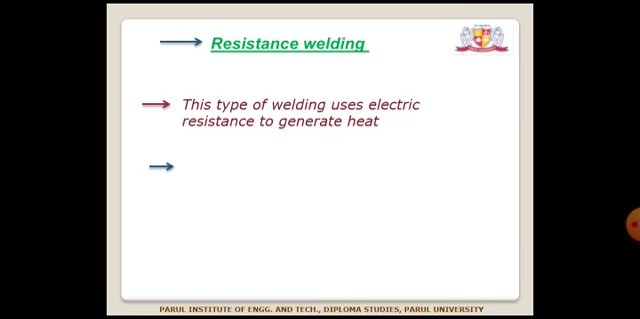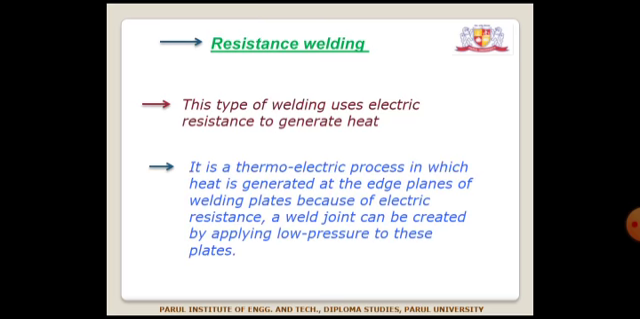Now we are going to discuss first the resistance welding process. In this type of welding, it uses electrical resistance to generate heat. So basically it is a thermoelectric process in which heat is generated at the edge planes of the welding plates. Because of electric resistance, a weld joint can be created by applying low pressure to these plates.